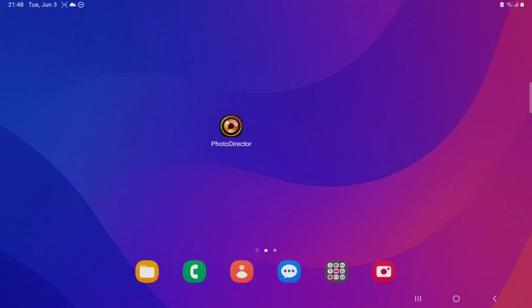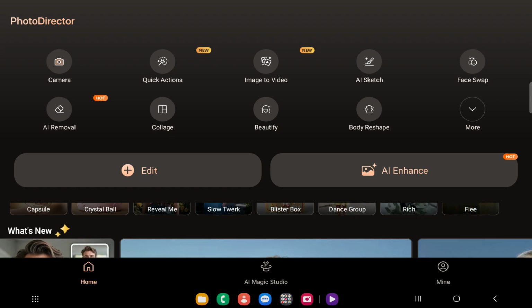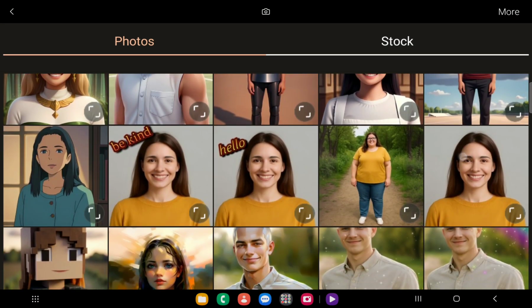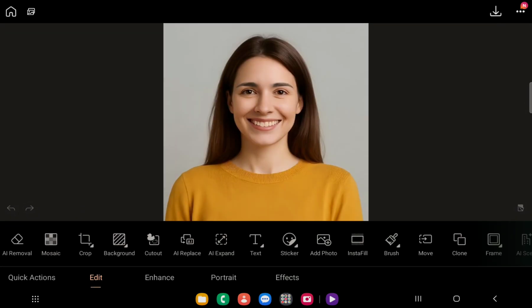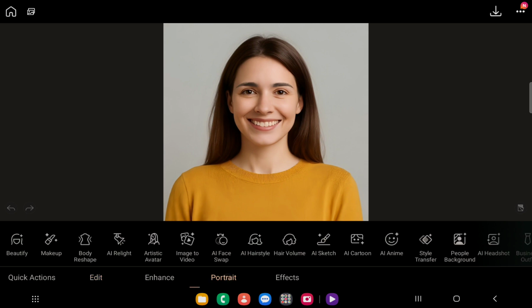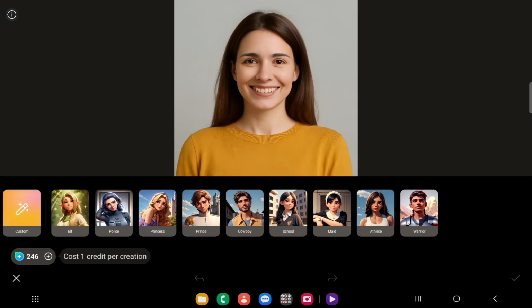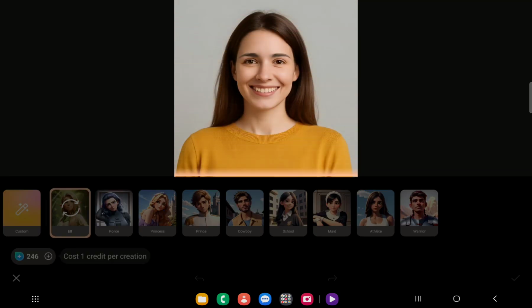Would you like to become an elf-looking cartoon figure? I will show you how to try that easily using PhotoDirector. Tap Edit, choose your image you would like to work with, and then go to Portrait, AI Cartoon, and here you can choose the option of elf.